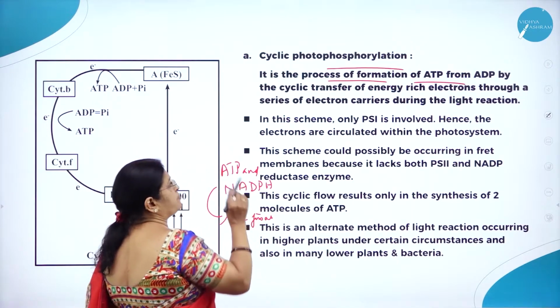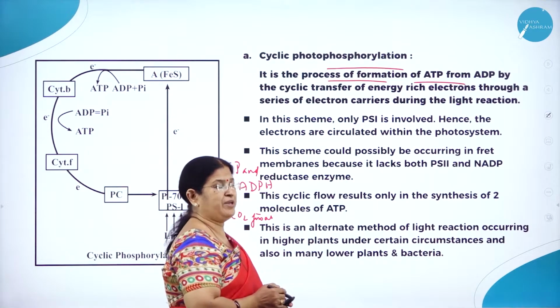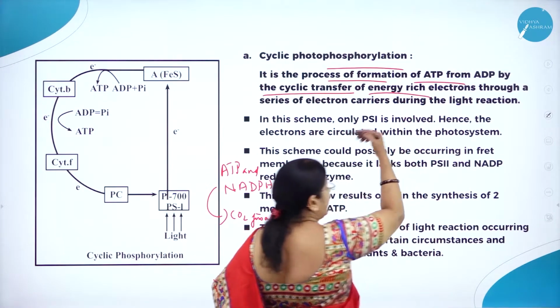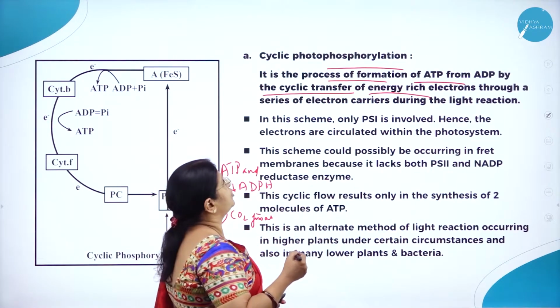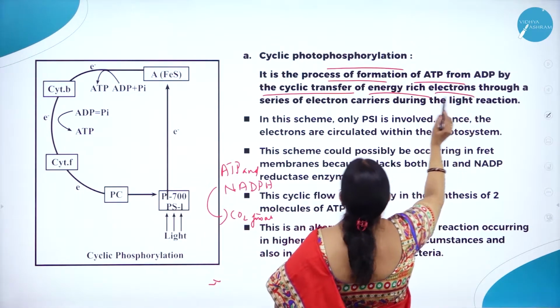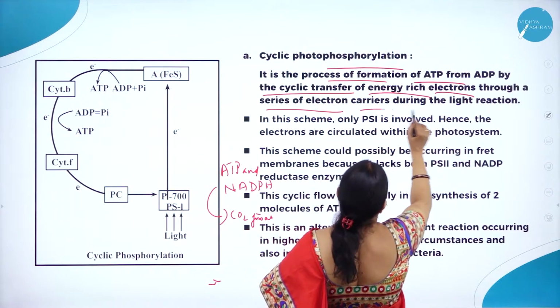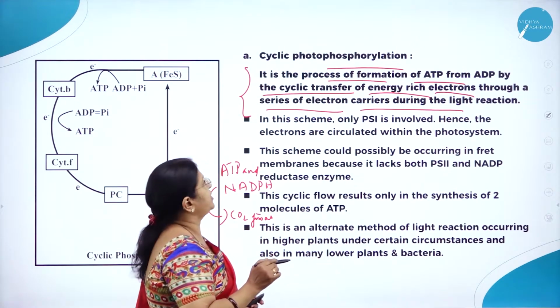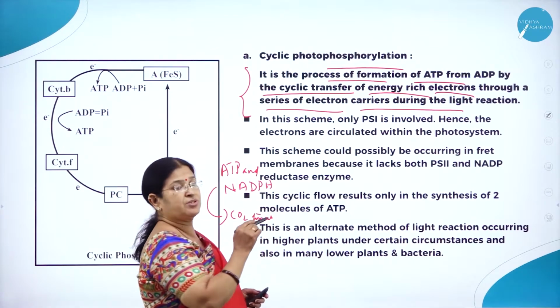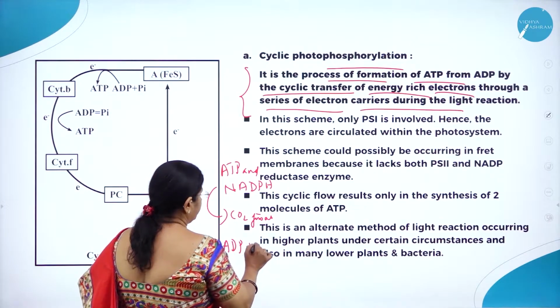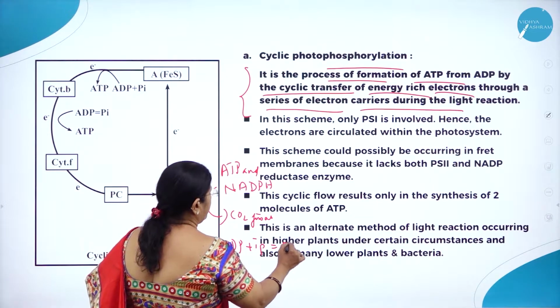So it is a process of formation of ATP from ADP by the cyclic transfer of energy. Cyclic, hence the name cyclic photophosphorylation, by the cyclic transfer of energy-rich electrons through a series of electron carriers during the light reaction. So what is cyclic photophosphorylation? It is the process of formation of ATP. ADP combines with one inorganic phosphate to form ATP.